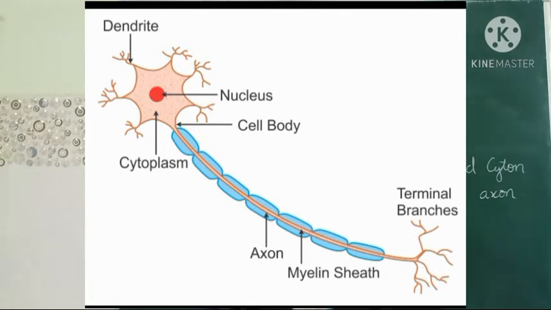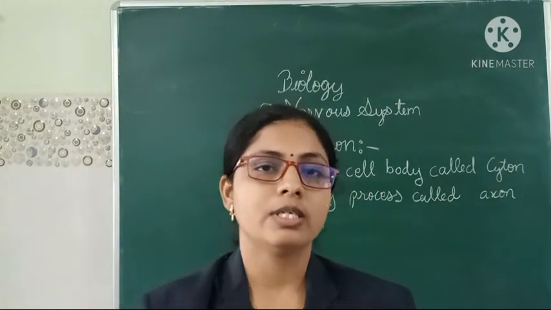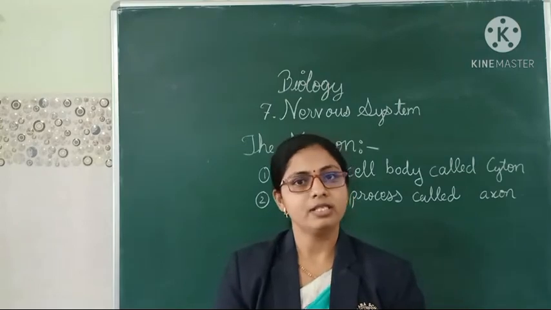Its length may vary from a few millimeters to 1 meter. The end of the axon terminates in a number of branched filaments called terminal branches. So this was about the nerve cell.